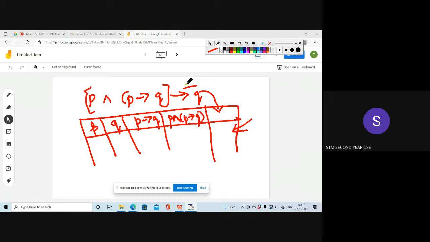You know the truth table of implication and conjunction, so you can find out this formula. You have only two variables: 0 0, 0 1, 1 0, 1 1, isn't it? So what will be the output of the last column?